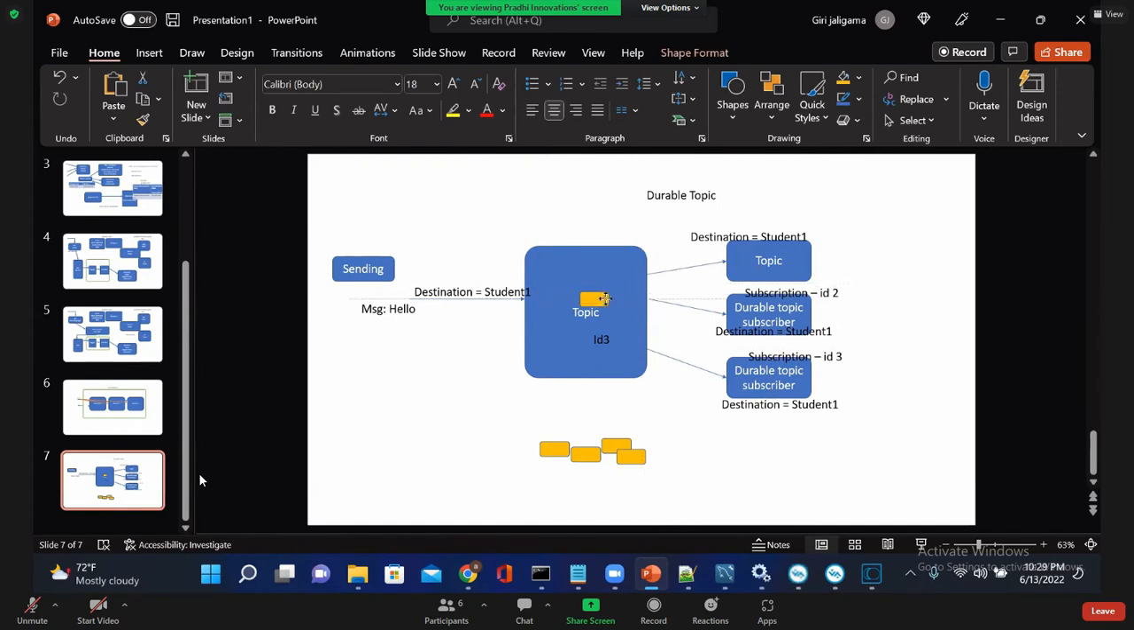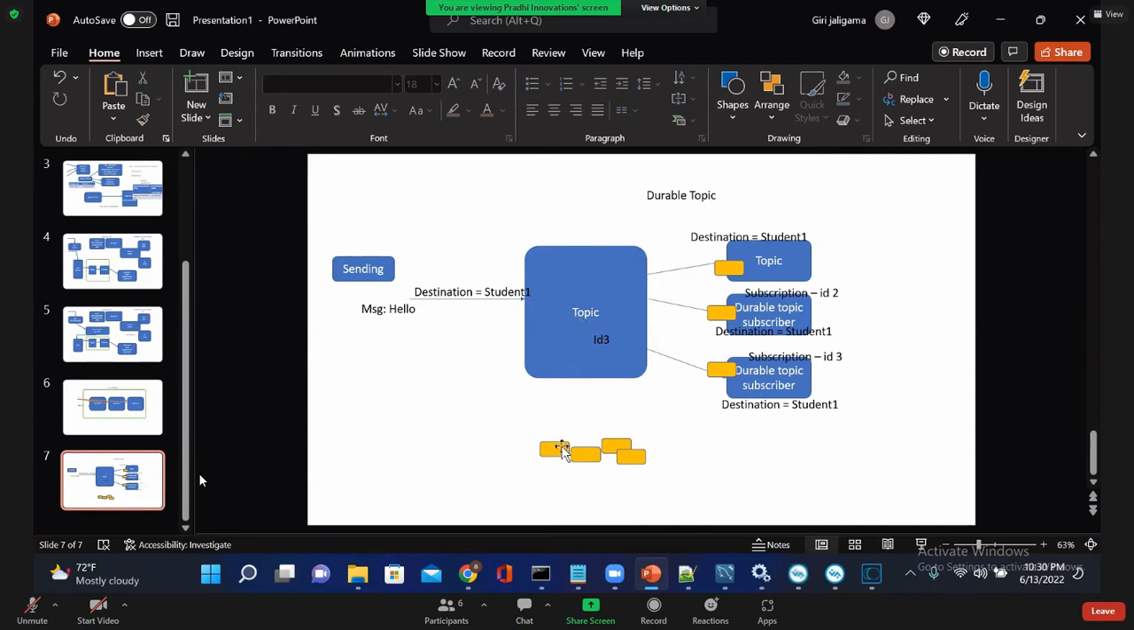So when a message comes to the topic, a copy of this message goes here, a copy goes here, and a copy of this message goes here. And once it has been copied to all, it is removed. It will go like this.